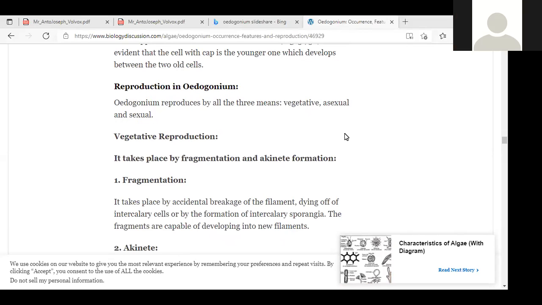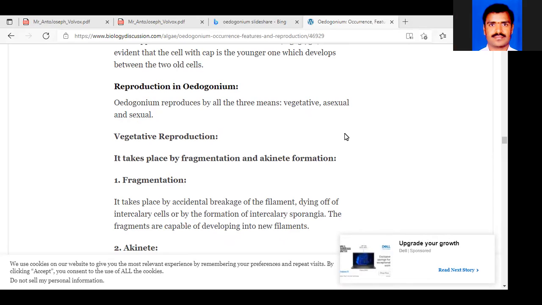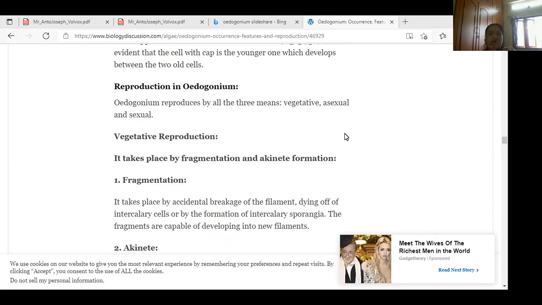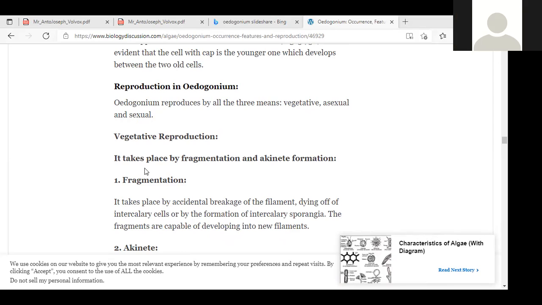Vegetative reproduction. Yes, ma'am. Reproduction in Oedogonium is of 3 types, girls. In Volvox, only 2 types you can write out. Here 3 types: one is vegetative, second is asexual, third is sexual reproduction. What is vegetative reproduction? Vegetative reproduction takes place commonly